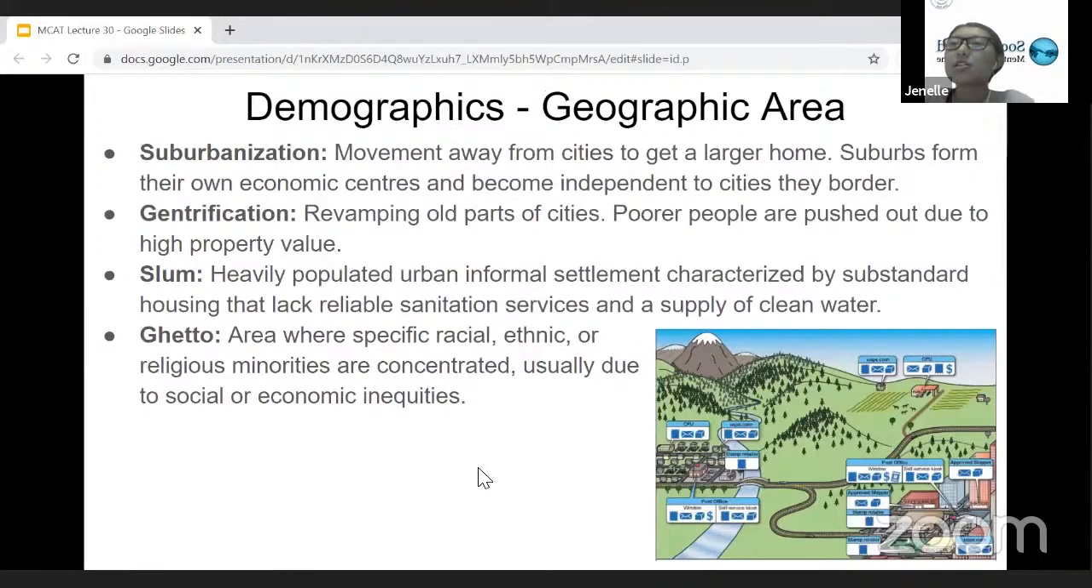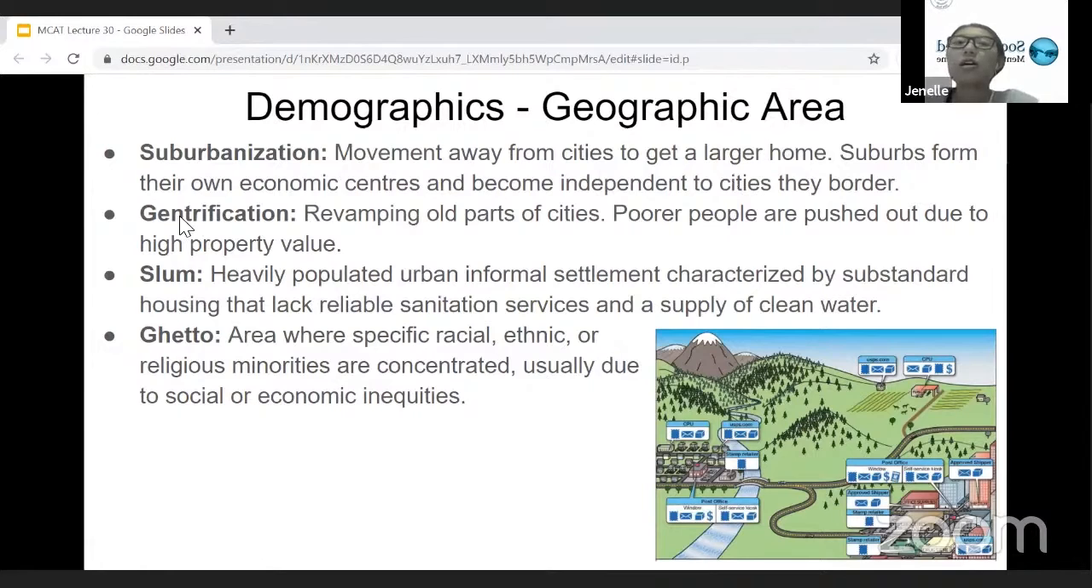And then continuing on, on top of urbanization, there's suburbanization, which is the movement away from cities to get a larger home. And suburbs actually form their own economic centers and also become independent of the cities they border. Usually that will be the time when commutes for the individuals in these suburban areas get longer because they're much farther away from the city than they were originally.